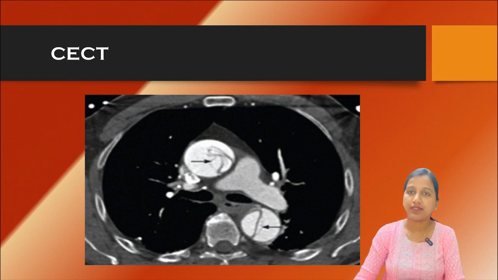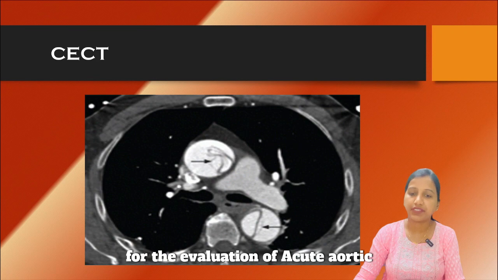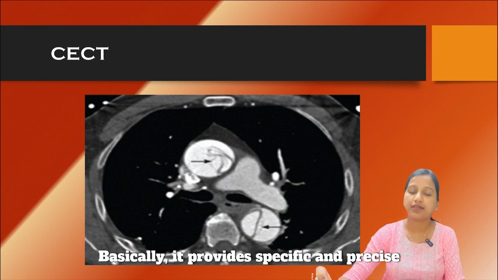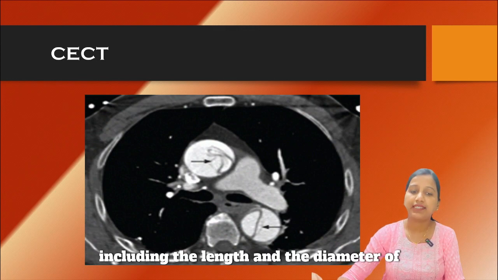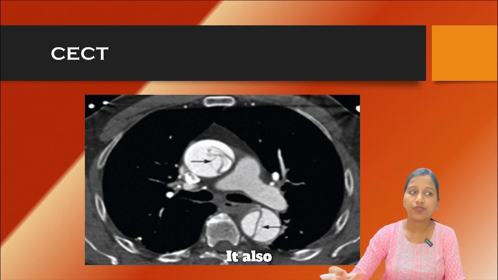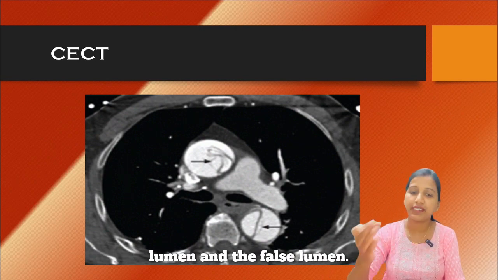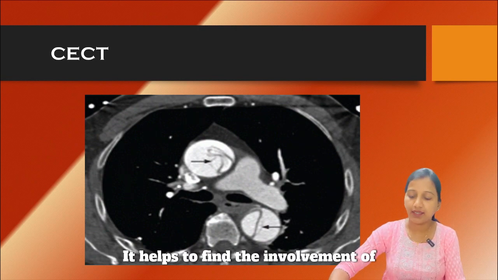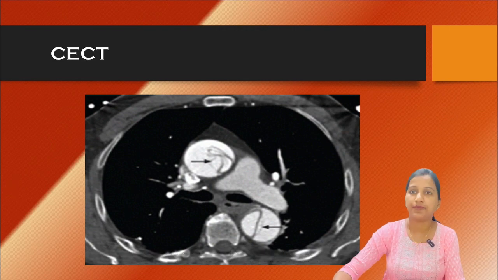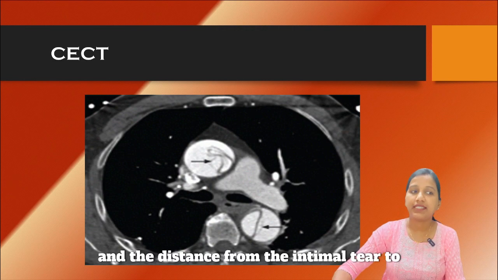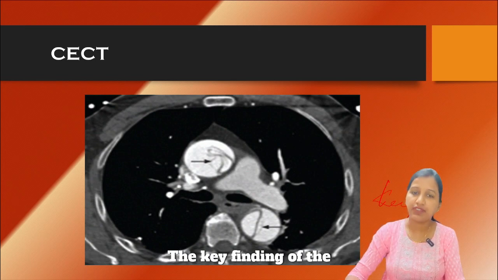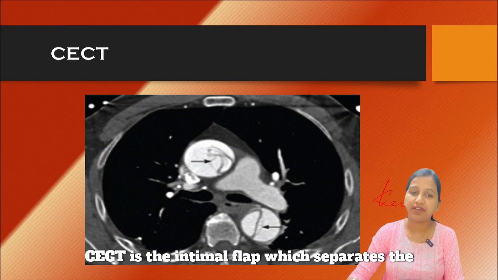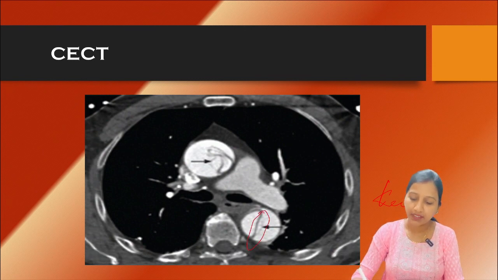Next, coming to CT scan. CT is the most commonly used imaging for the evaluation of acute aortic syndrome. Basically, it provides specific and precise measurement of the extent of the dissection, including the length and the diameter of the aorta. It also helps to differentiate between the true lumen and the false lumen. It helps to find the involvement of vital vasculature and the distance from the intimal tear to the vital vascular branches. The key finding of the CT is the intimal flap which separates the true lumen, as seen in this image.